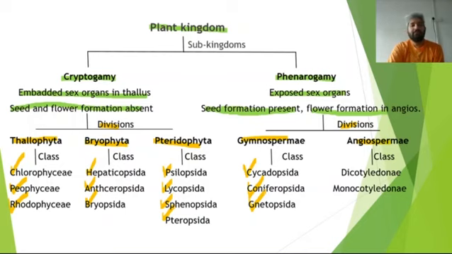It is okay. Classes are Cycadopsida, Coniferopsida, Gnetopsida. Angiospermy has 2 classes: dicotyledony and monocotyledony. Examples of these classes we will study when we do the divisions in detail. So let us start